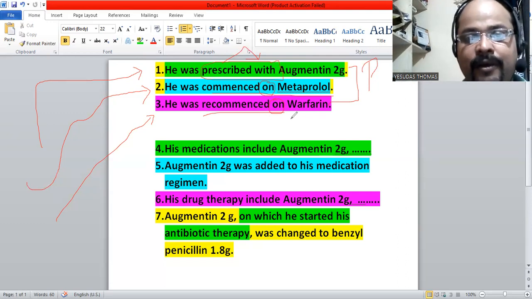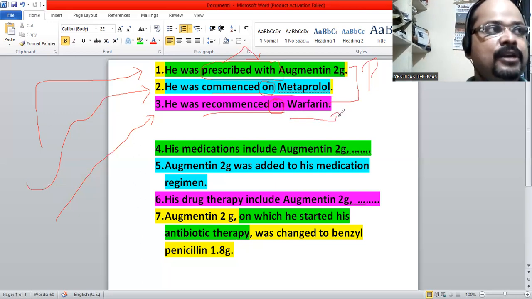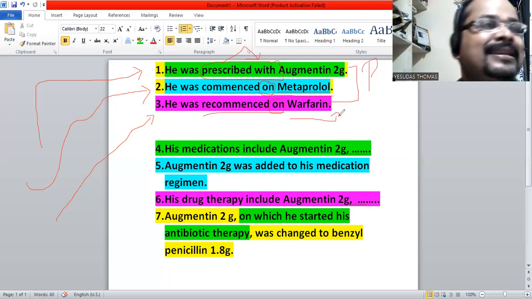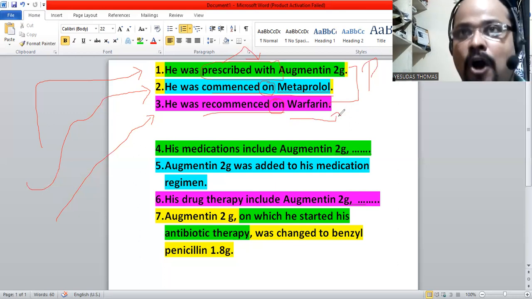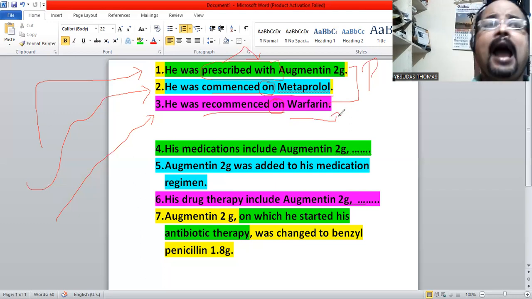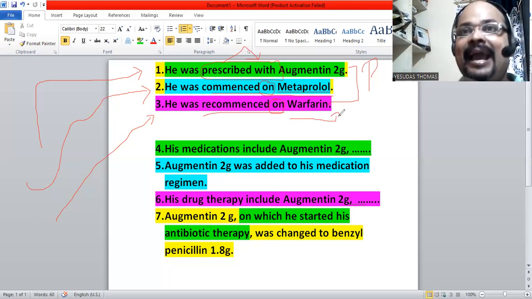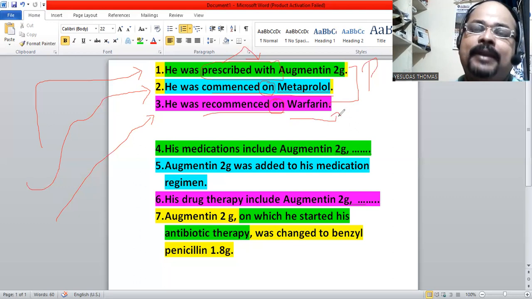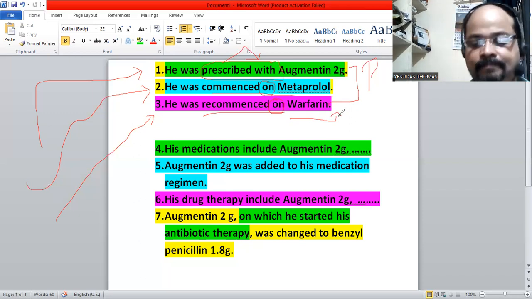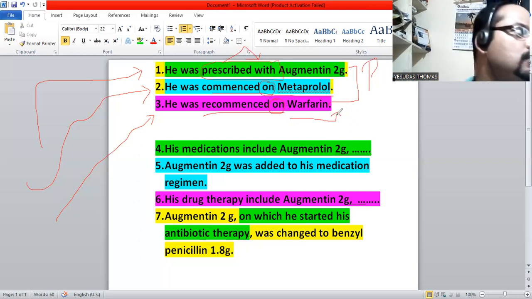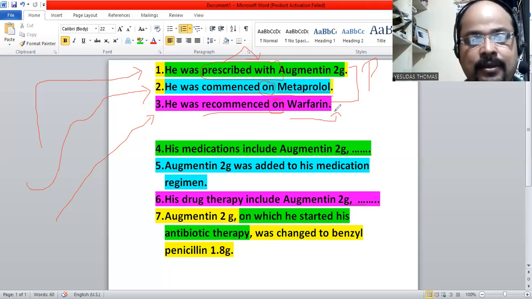If we have warfarin as a regular medication for a patient, and for example he is going for a surgery, and for a surgical procedure the doctor has stopped warfarin for some time, and he started it again once his condition is better after the post-operative period, then we use the word recommenced. So this is what the difference is.